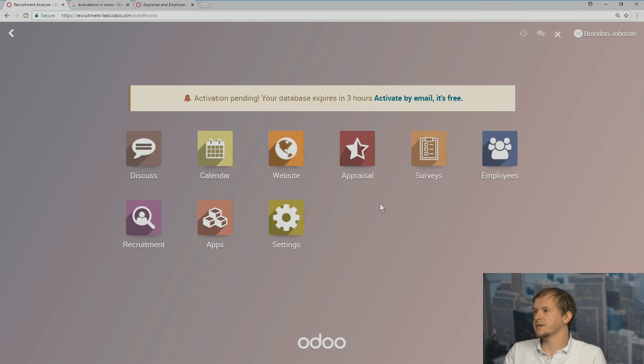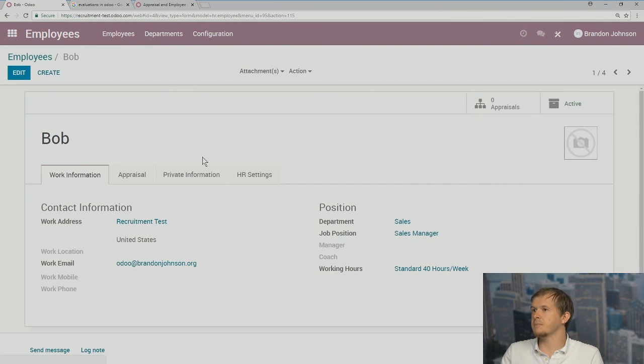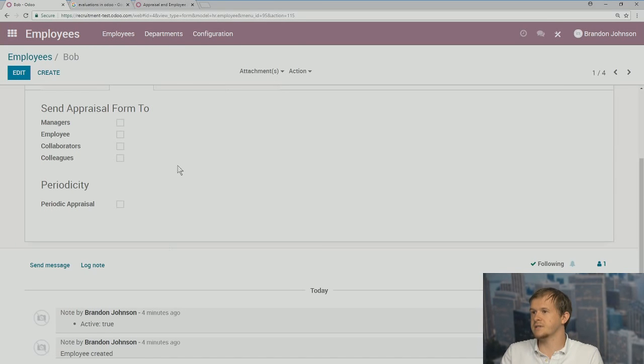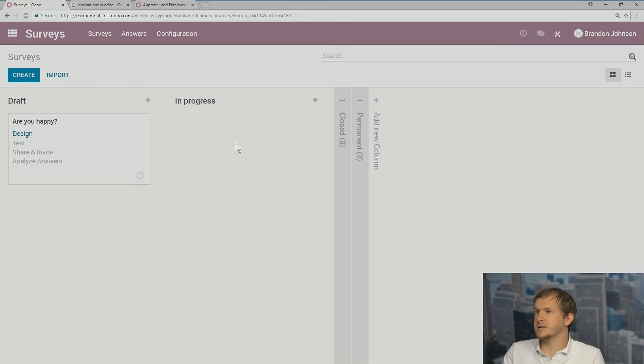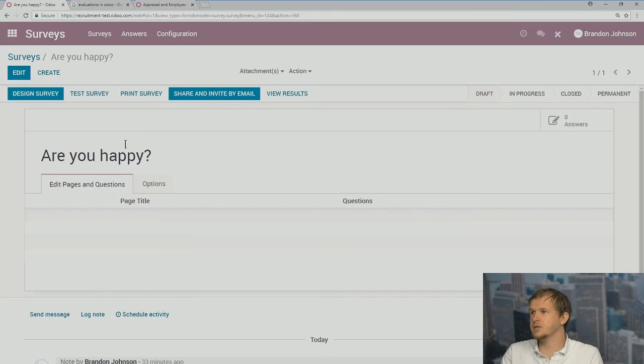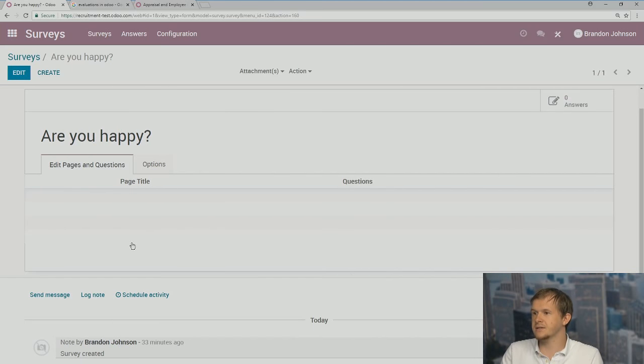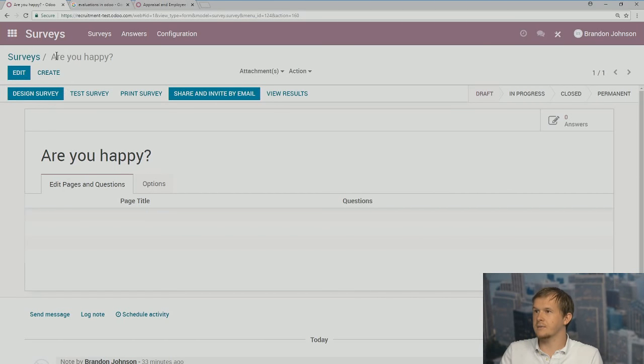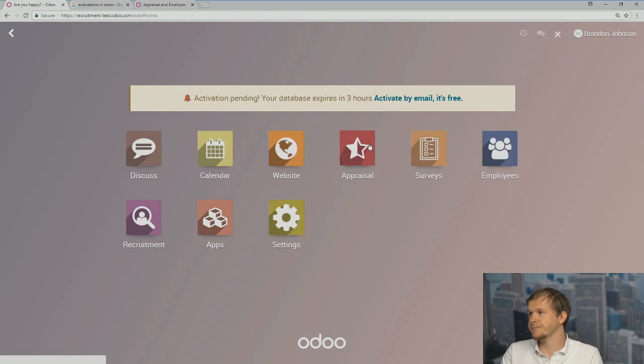What appraisal allows us to do is look at candidates and employees, how they're doing over time. If I look at Bob, for example, we can see that we do have this appraisal form. To do that, we can set up surveys, say, are you happy? We can go pretty in-depth with this. We can add page titles, test the survey, design the survey, and send out the survey. So we can get really complicated with this. And with this, we can send it out to our employees and track their appraisal over time.